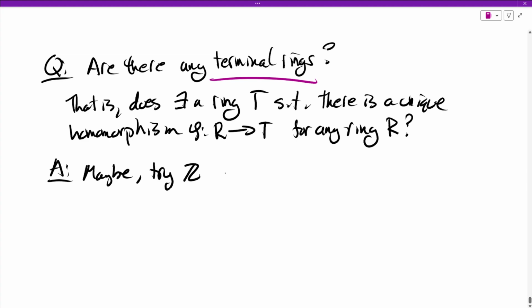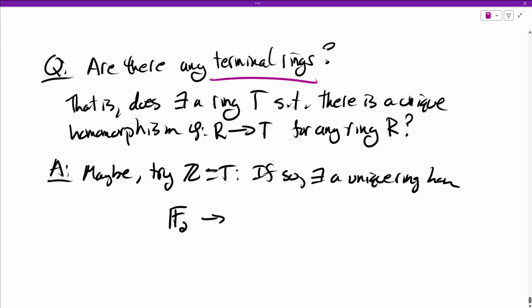Let's try Z. So if it was Z, we should be able to take any ring and get a well-defined homomorphism from that ring to Z. So let's try Z as T. In particular, we could take F2, which is a ring, and if the terminal ring was Z, we know that there exists a unique ring hom from Z mod 2, which I'm going to denote as F2, to Z. Let's call it phi.